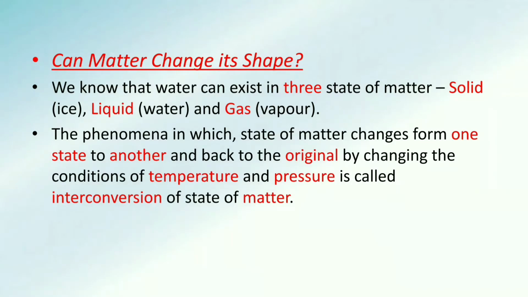Can matter change its shape? We know that water can exist in three states of matter, that is solid, ice, liquid, water, gas, vapor. The phenomena in which state of matter changes from one state to another and back to the original by changing the conditions of temperature and pressure is called interconversion of state of matter. Here we can say the changing of matter from one state to another and back to the first state is known as interconversion.